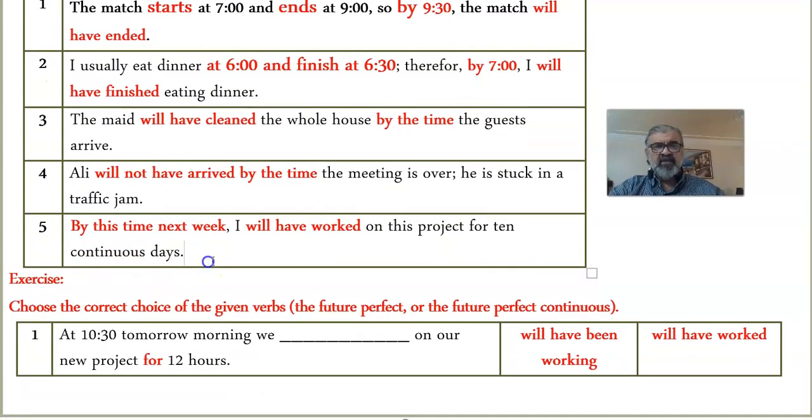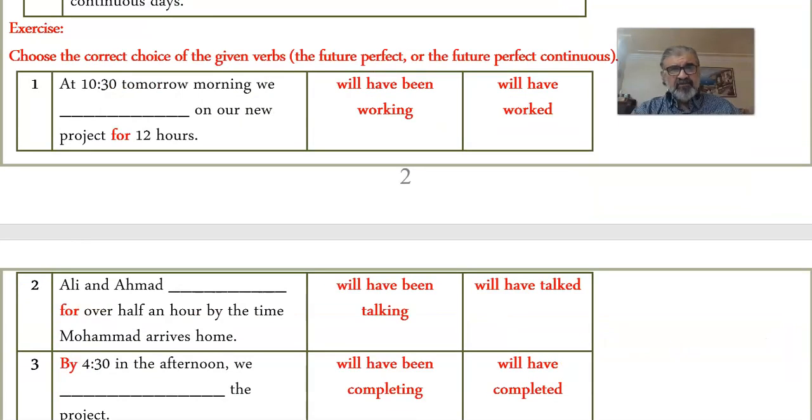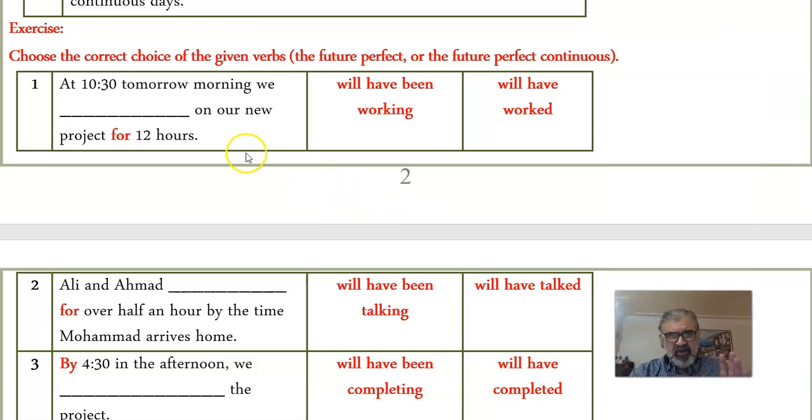The last one, by this time next week, let's say on Monday, I will have worked on this project for 10 continuous days. You started thinking about when you started working and how long it would take you to finish. Now what we have to choose is between the future perfect continuous and the future perfect. I'm not saying that it's so easy, by the way, but there should be some clues within the sentences. Now let's start with: at 10:30 tomorrow morning, we will have been working on our new project for 12 hours. It's a duration.